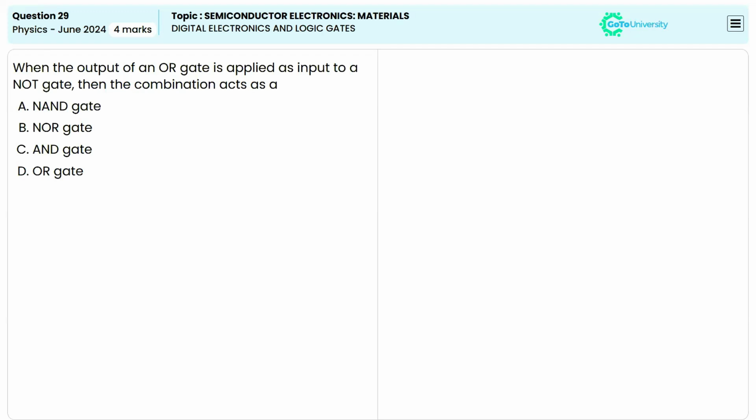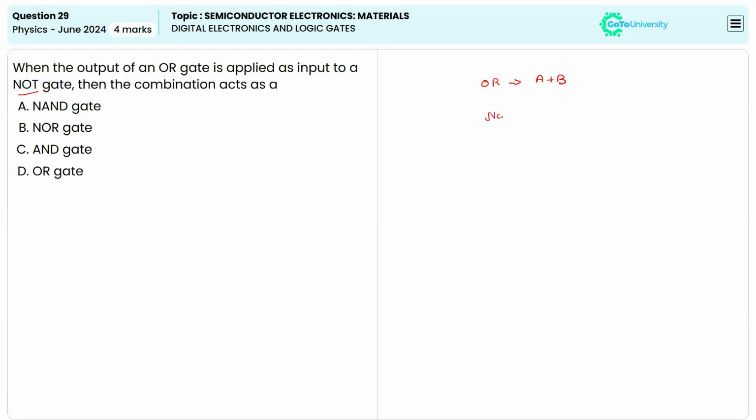So here in this question, it's given that when the output of an OR gate is applied as an input to the NOT gate, the combination will act as which type of gate? So you have the function of A plus B, right? Similarly, what is the other gate we have here? One minute, let me check. Yes, it's fine. So the next gate we have here is a NOT gate.